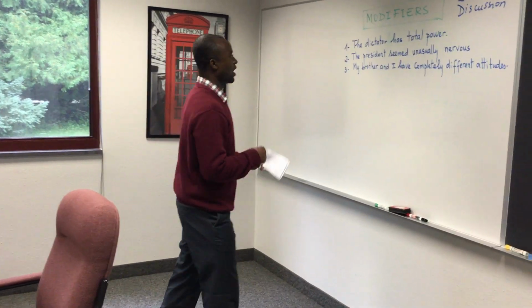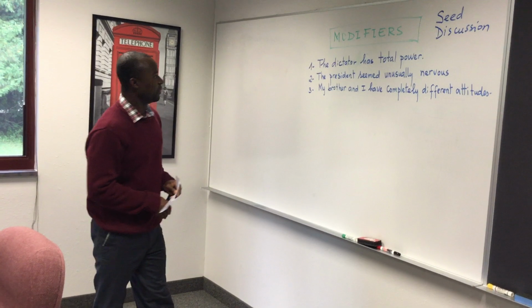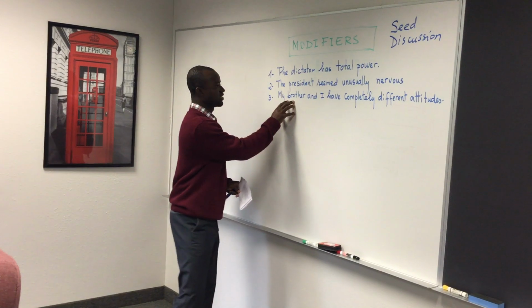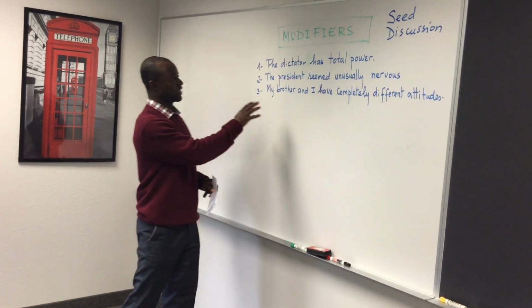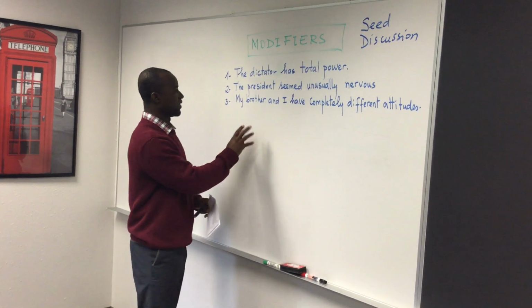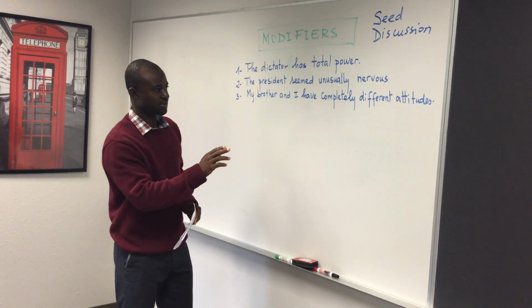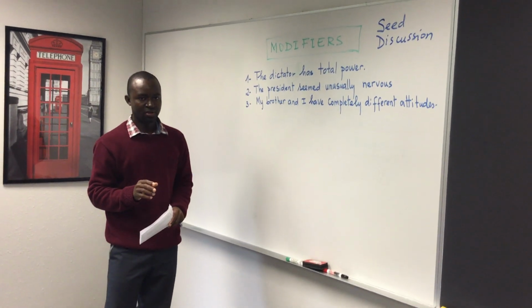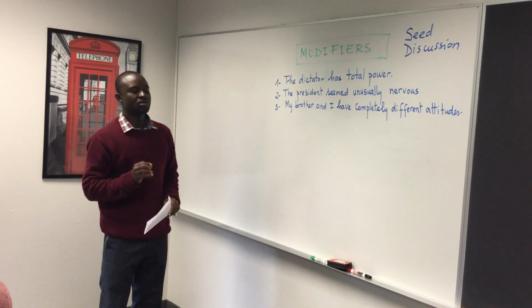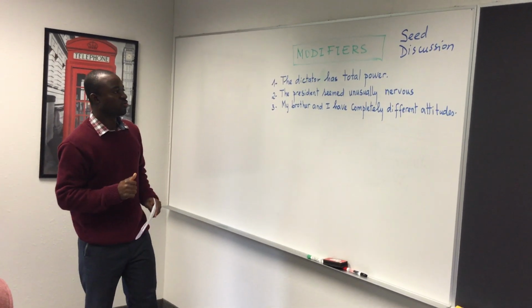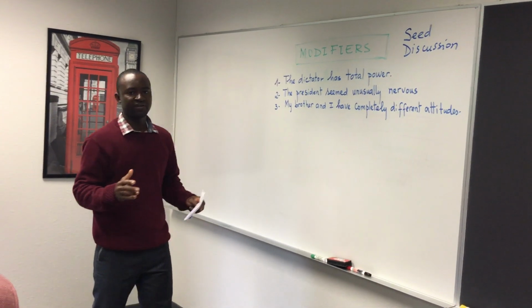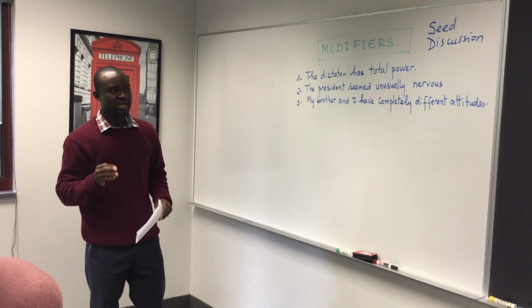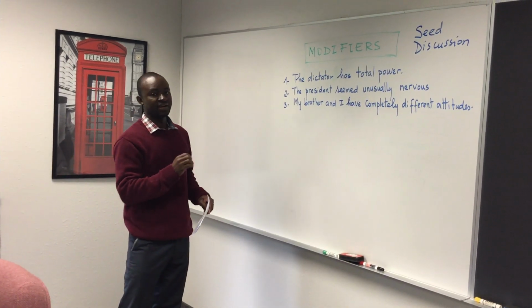Well, now for our lesson, let's begin with this opening activity. Students will have the following sentences. The dictator has total power. The president seems unusually nervous. My brother and I have completely different attitudes. For these sentences, students will be asked, first of all, to underline the different modifiers and decide which type of modifiers they represent.